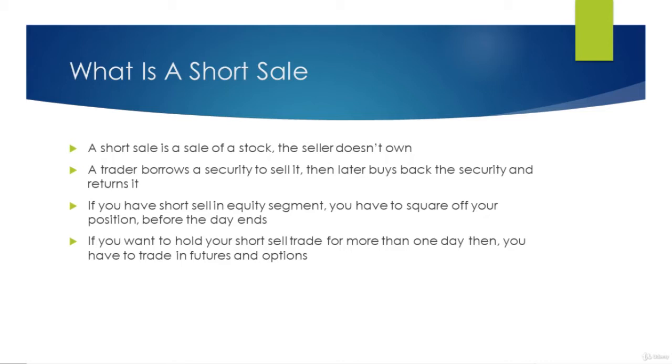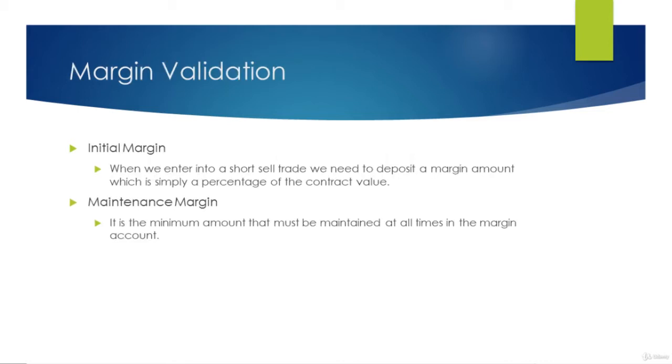About futures and options you will learn in my options trading course. Now when we enter into a short sell trade, we need to deposit a margin amount, which is simply a percentage of the contract value, and that margin is called initial margin. It is usually 20 to 25% for futures if you want to trade for more than one day and 5 to 10% if you want to trade for intraday. It also depends on your broker.